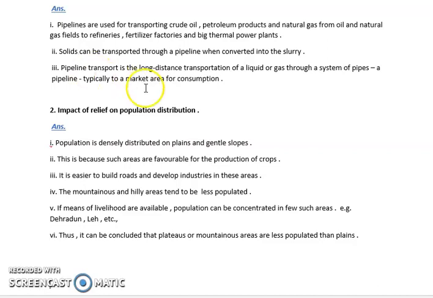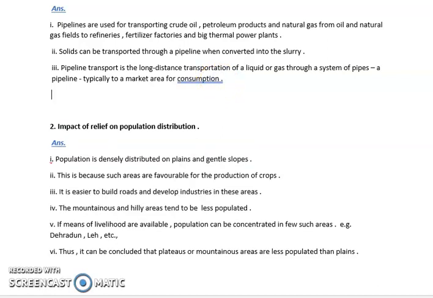Pipeline transport is long distance transportation for liquid and gas type of material, and it typically runs to a market area of consumption. The maintenance cost of pipeline is very less.